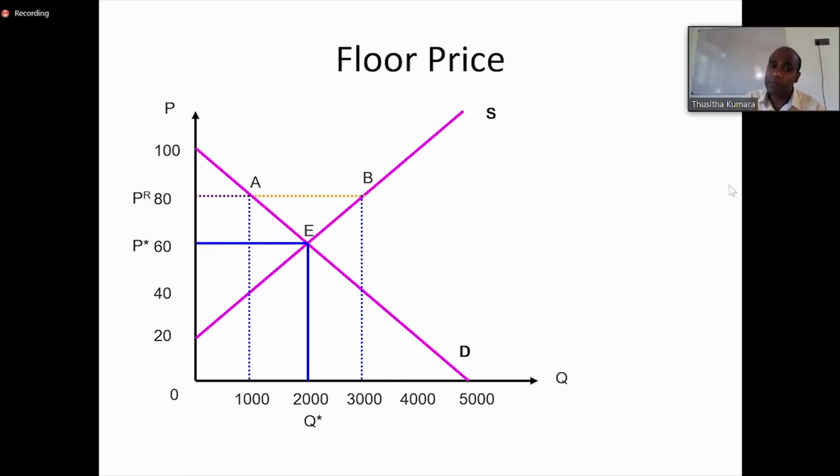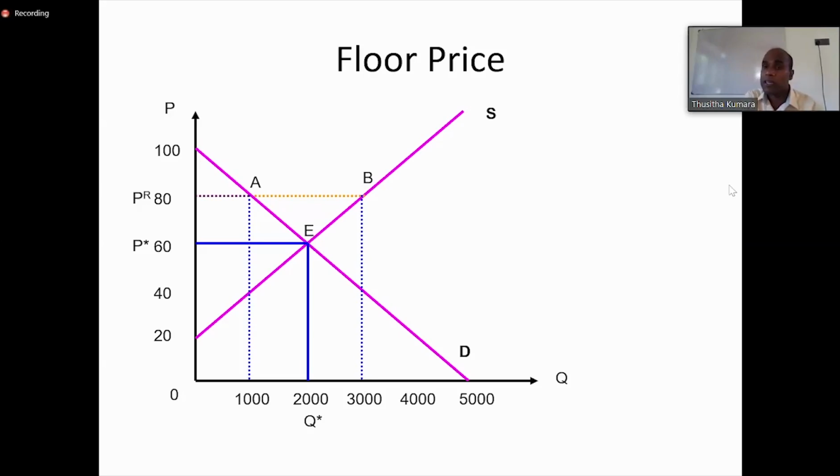When we have a price higher than the equilibrium price, what will happen? If you look at this graph, at point A, that is the quantity demanded when we set a price like 80. When the price is 80, the quantity demanded will be 1000. But when we set the price at 80, which is higher than the equilibrium price, point B tells us the supply. Supply goes to 3000. Now what will happen in the market? If the price is 80, demand is 1000 and supply is 3000.